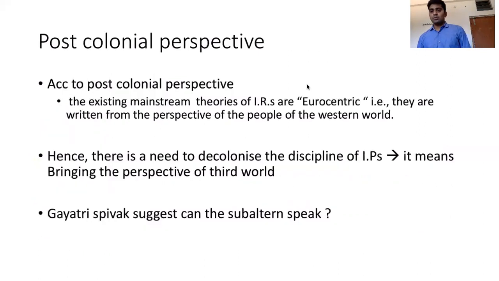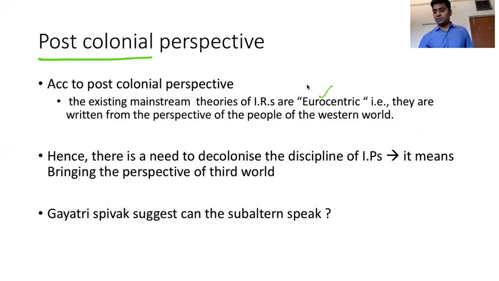Next, what is this post-colonial, subaltern or peripheral perspective? According to it, the existing mainstream theories of international relations are Eurocentric, which means West-centric, focusing on the international relations of Europe but not on the international relations of the third world countries.